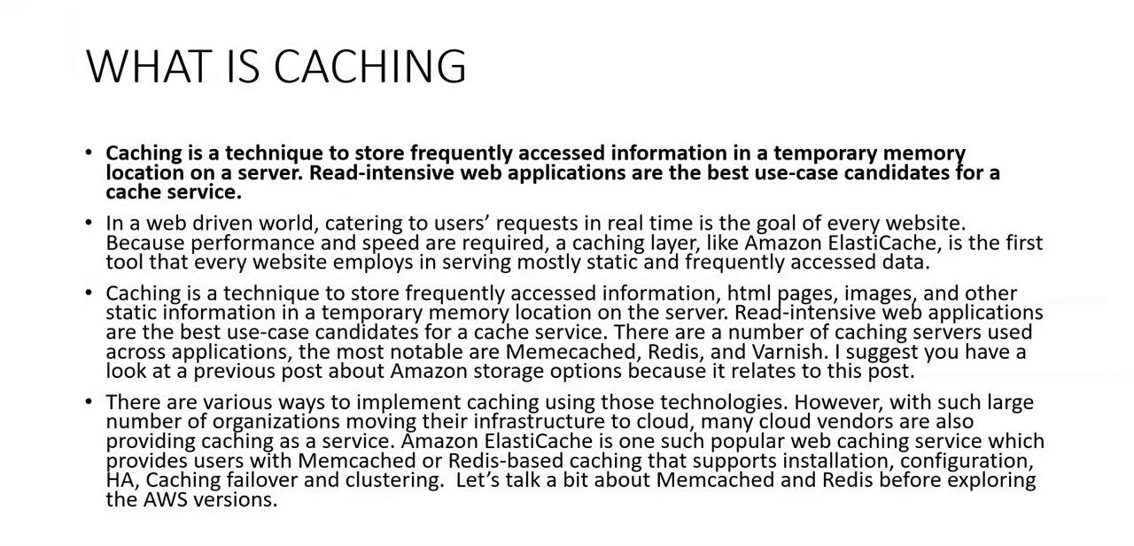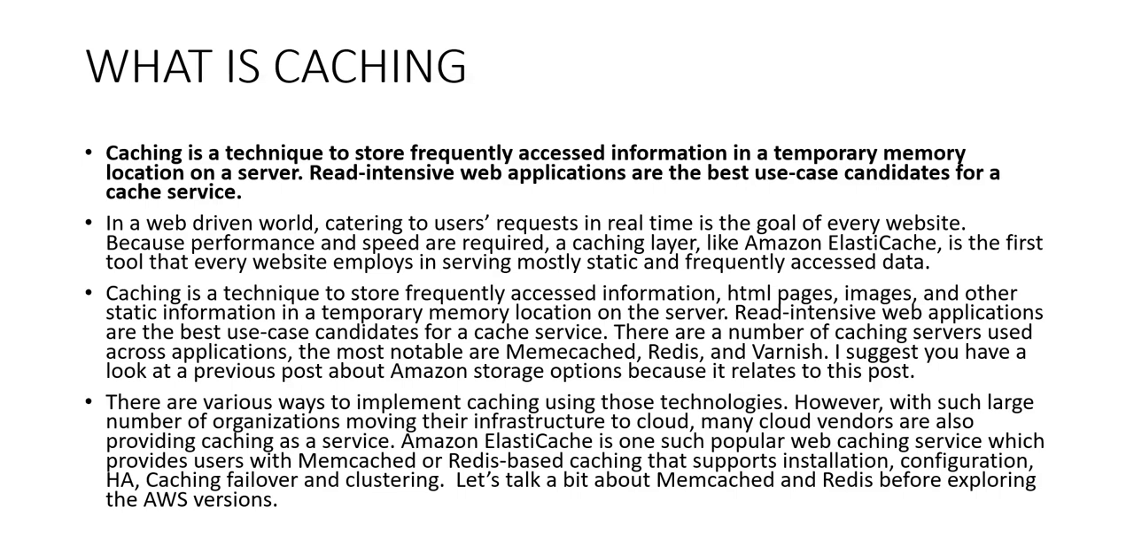What is caching? Before jumping over to AWS Elasticache, I just want to confirm what exactly caching is in terms of cloud. Caching is a technique to store frequently accessed information in a temporary memory location on a server. Read-intensive web applications are the best use case candidates for a cache service. In a web-driven world, catering to users' requests in real time is the goal of every website. Because performance and speed are required, a caching layer like Amazon Elasticache is the first tool that every website employs in serving mostly static and frequently accessed data.